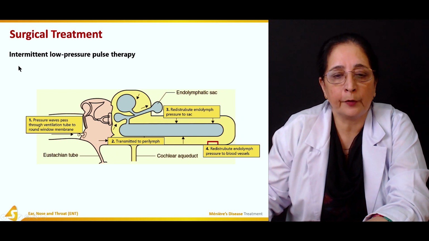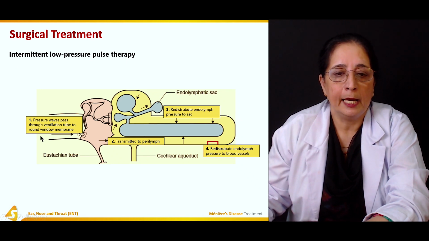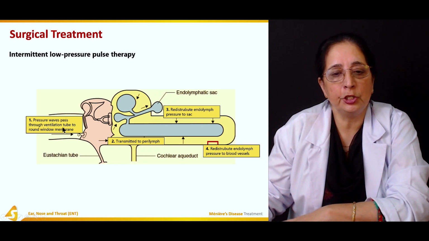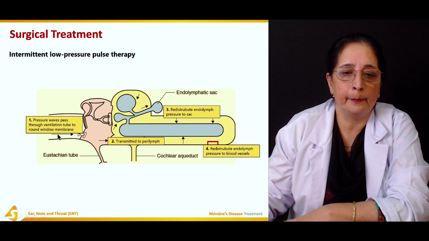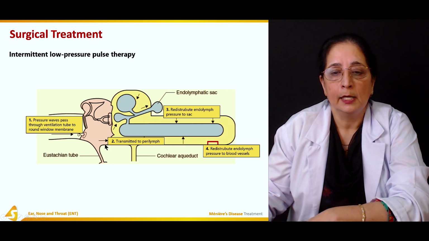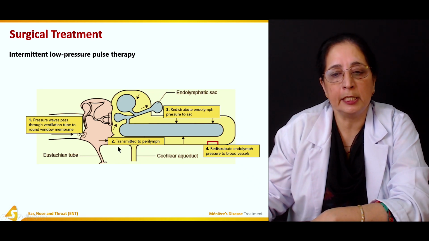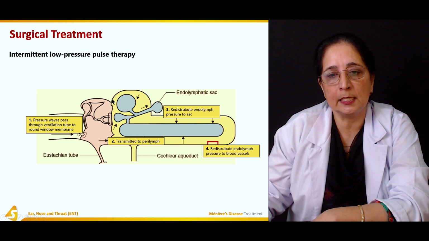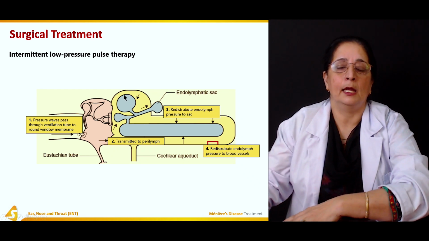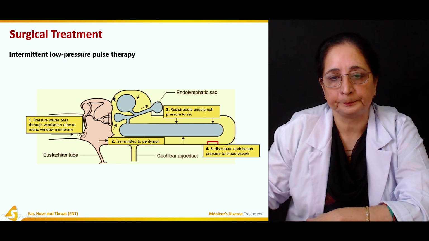In intermittent low pressure pulse therapy, pressure waves pass through a ventilation tube to the round window membrane. These pressure waves are transmitted to the perilymph, which surrounds the membranous endolymph.